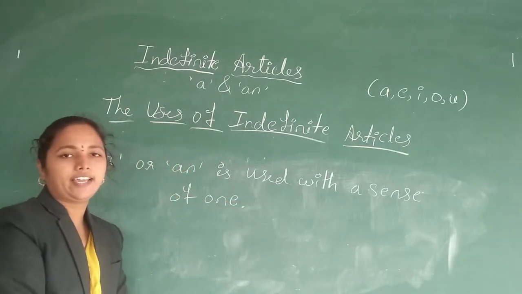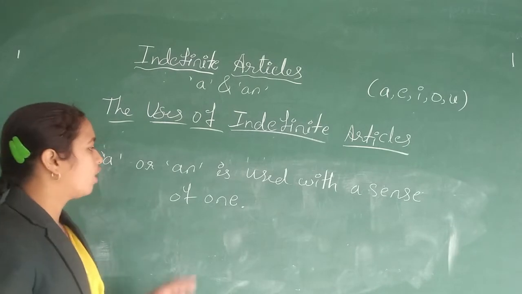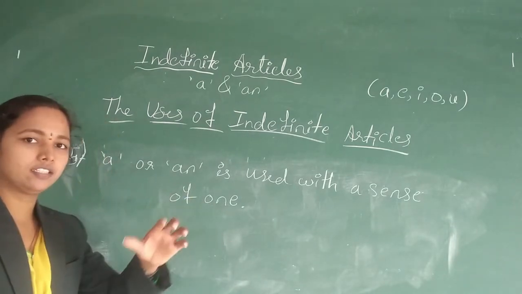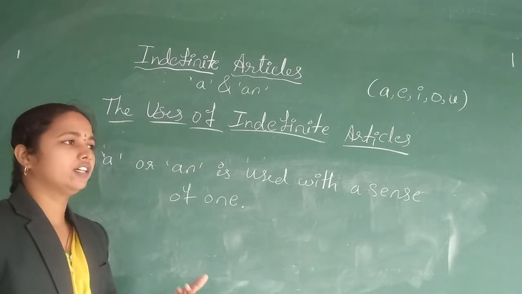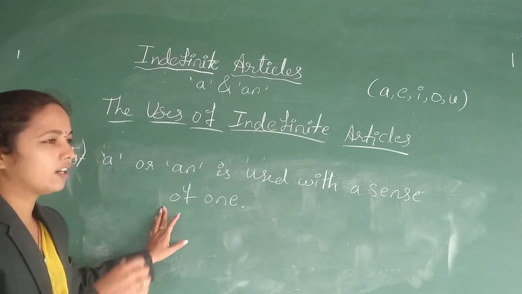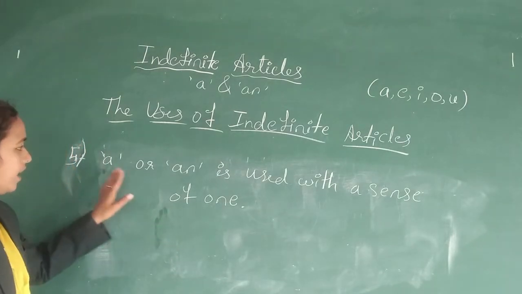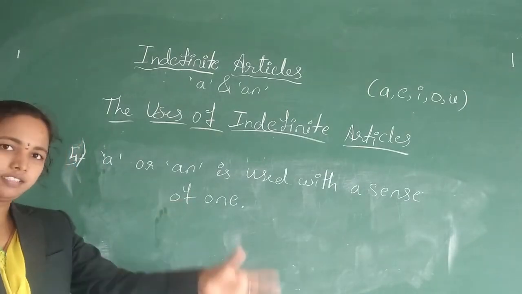So we use article a or an with the sense of one. If anything is in a one number or in a one amount, we use the article a or an to refer to that particular thing.